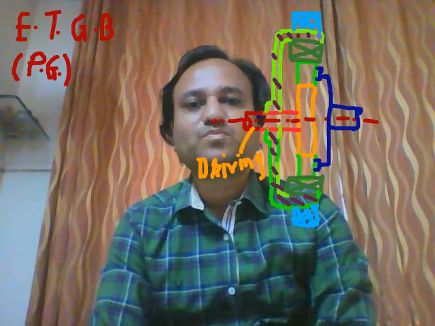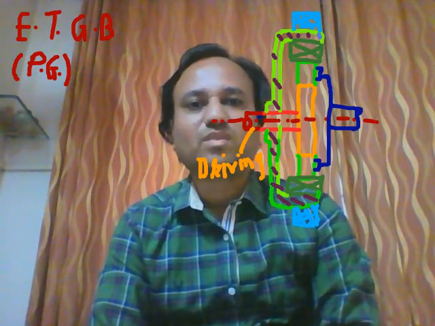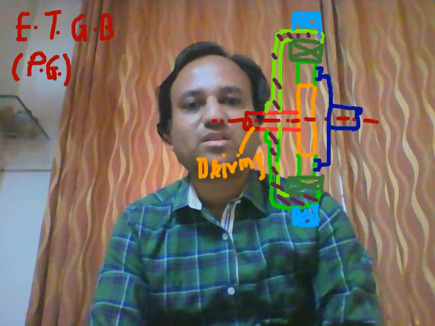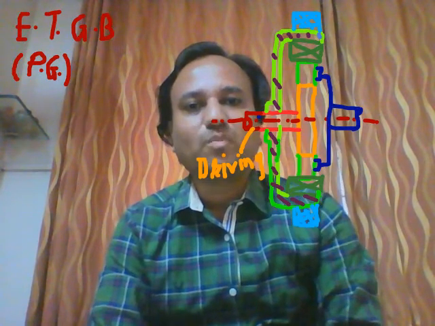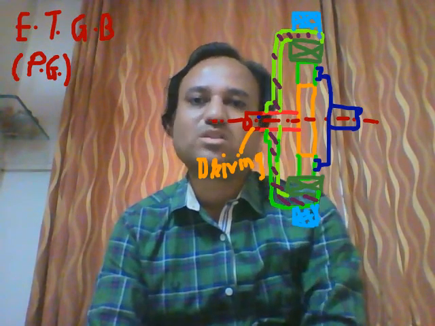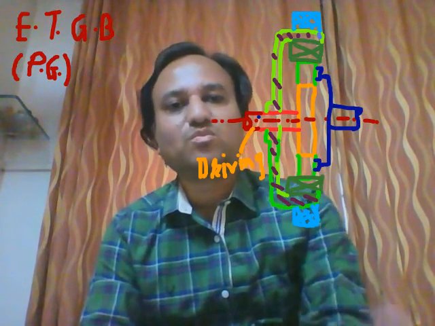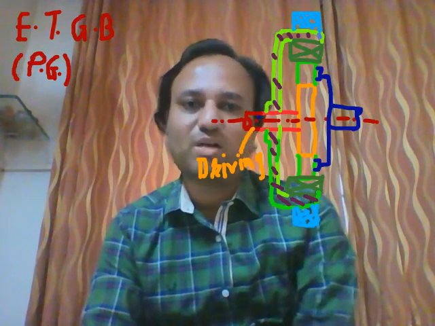So if a vehicle has automatic transmission, then the combination will be like this: the type of gearbox is a planetary gearbox, combined with a clutch, either a torque converter or fluid coupling or fluid flywheel.